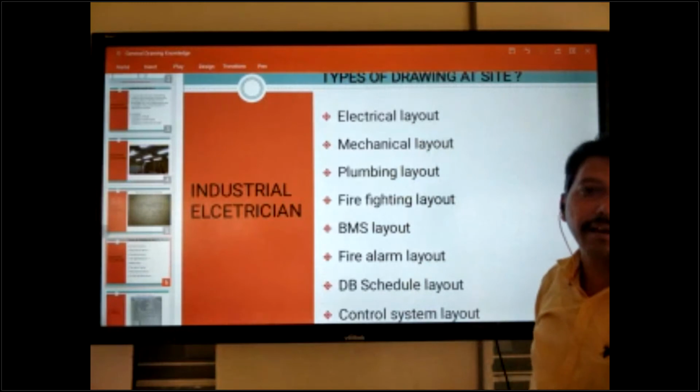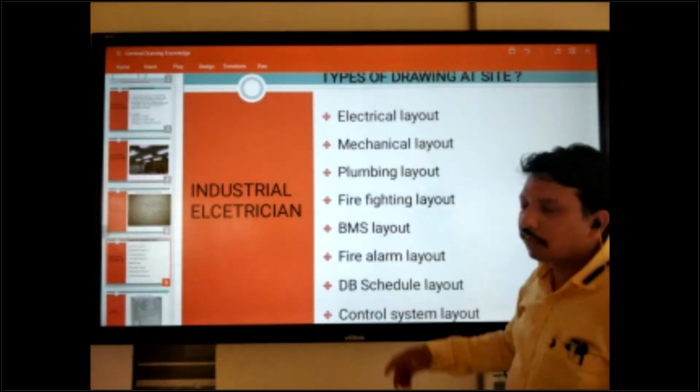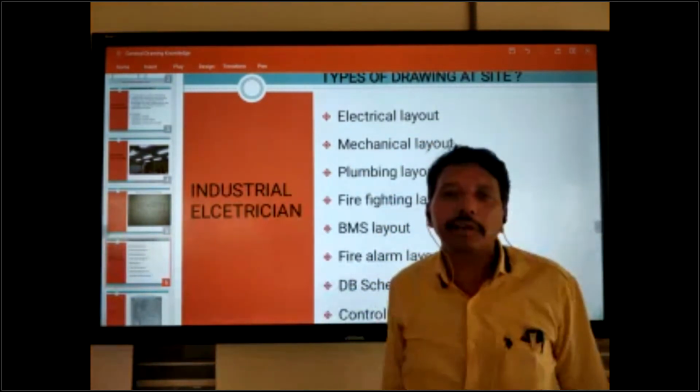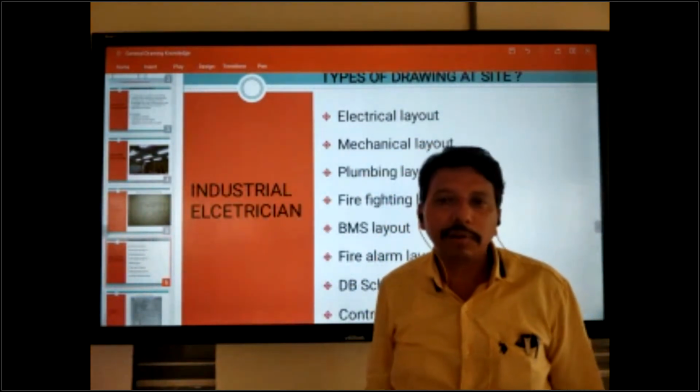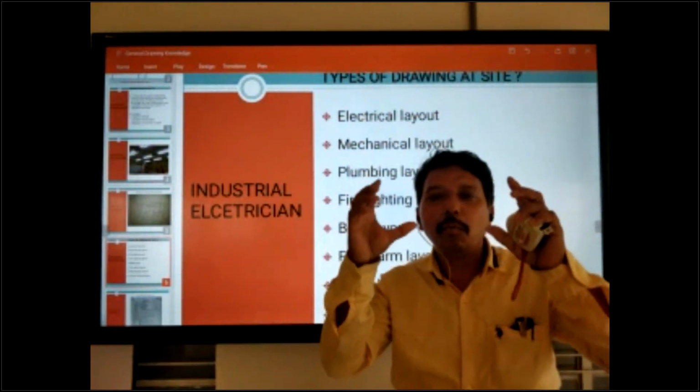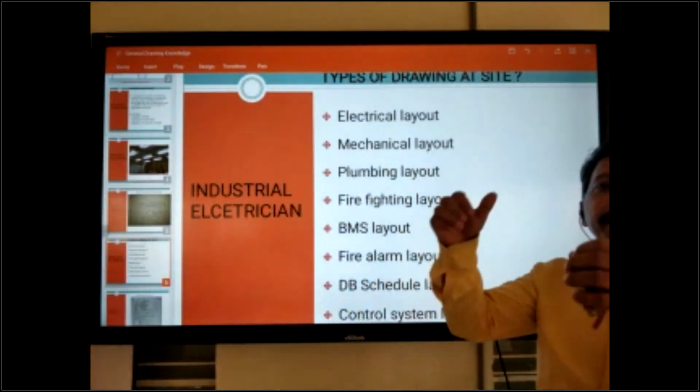In the fire control system, we put 8-inch, 10-inch, 15-inch GI pipe outside the slab, and water runs inside with pressure.